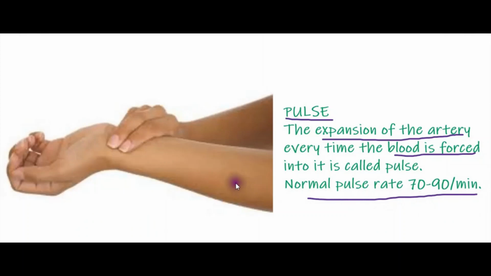Now we have to see how we can find out the pulse rate. Just keep two fingers near your wrist area. This is your wrist area. When we keep the fingers there, we can find the pulse rate.